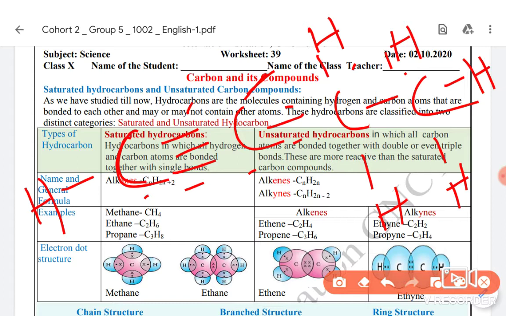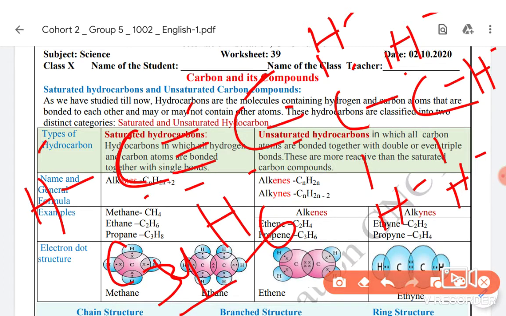So how many carbons are there? 4 carbons. And how many hydrogens are there? Let us count: 1, 2, 3, 4, 5, 6. So it is C4H6. C4H6. As you can see, it is double the number of carbons, 4 to the 8, minus 2.